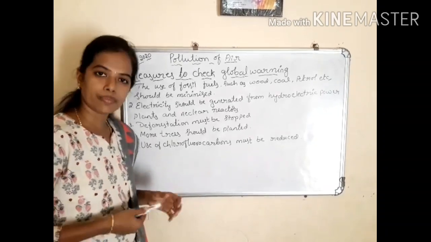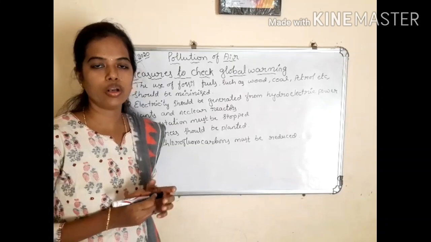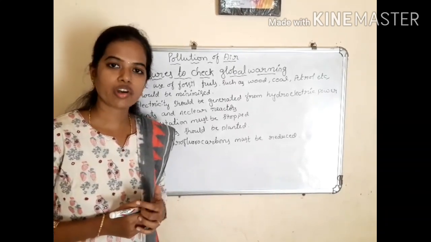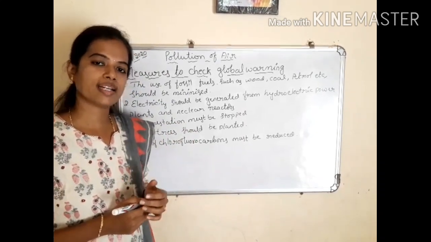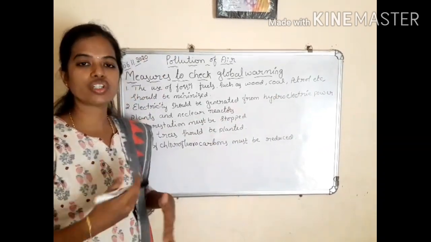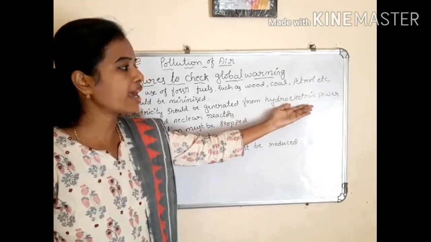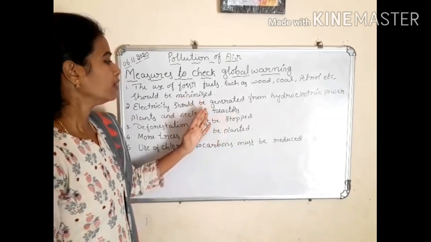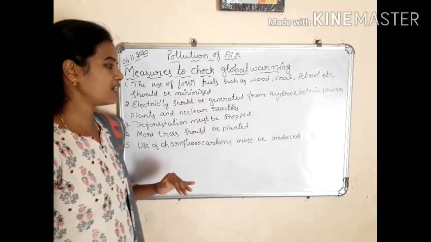Some thermal power plants need a huge amount of coal. Burning coal leads to the release of a huge amount of carbon dioxide. So to avoid the release of carbon dioxide gas, we have to go for alternate methods of generating electricity, like hydroelectric power stations and also nuclear reactors, instead of using thermal power plants. This is the second measure.